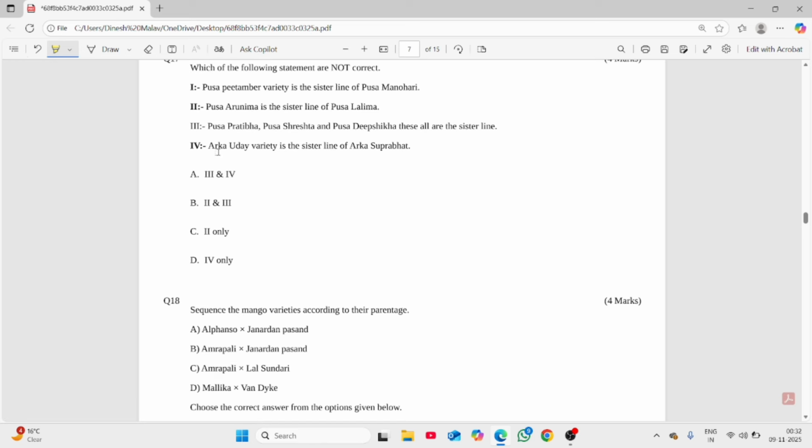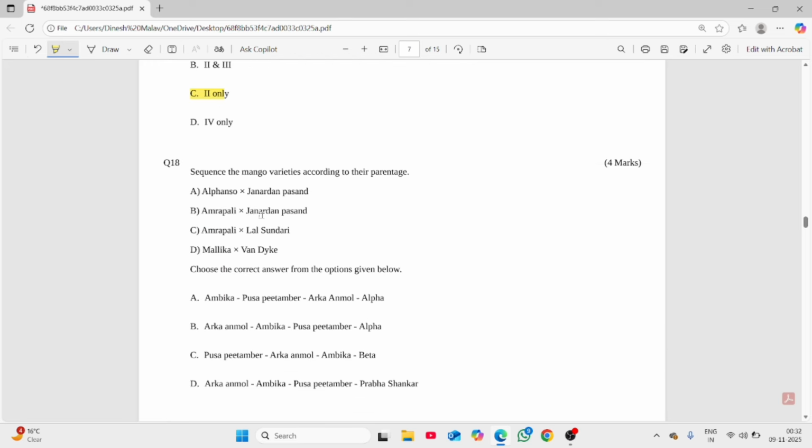Statement B is wrong. So we have the third statement: Pusa Pratibha, Pusa Shreshth, and Pusa Deepshikha, all three are sister lines. Yes, definitely they are progeny of Amrapali selections. And the fourth option, Arka Udaya is the sister line of Arka Supreme. Both are seedlings of Arka Anmol, Amrapali and Arka. So we have the not correct option: the second option is not correct.